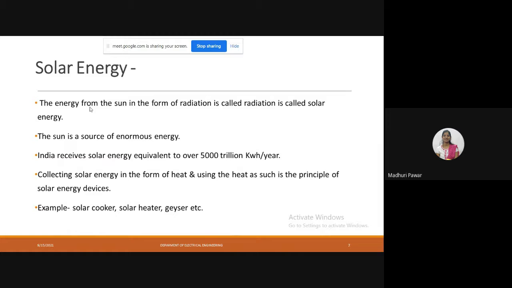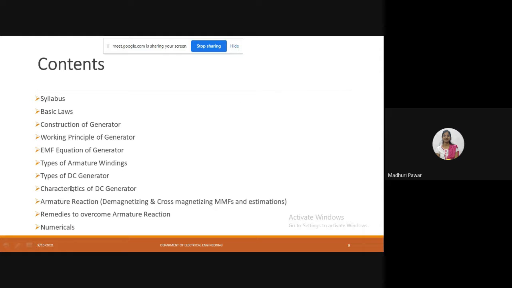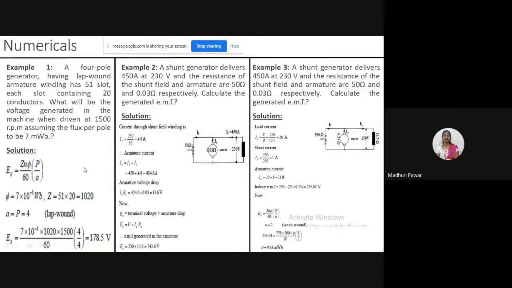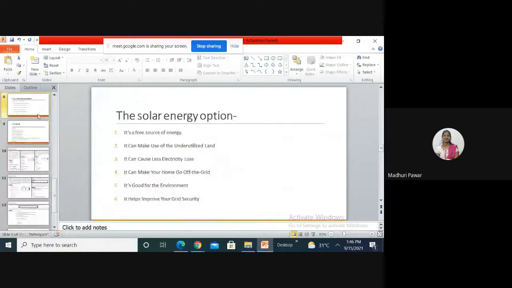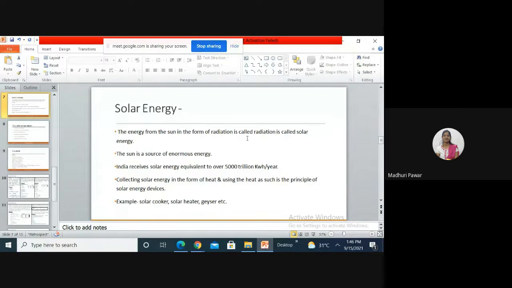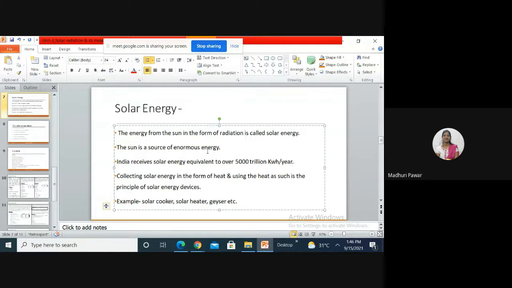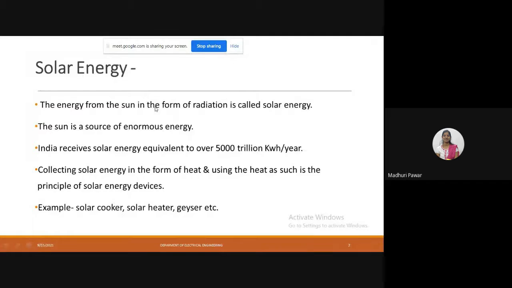So whatever the energy from the sun in the form of radiation is called solar energy.